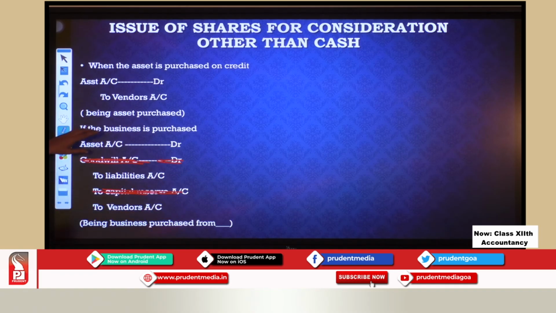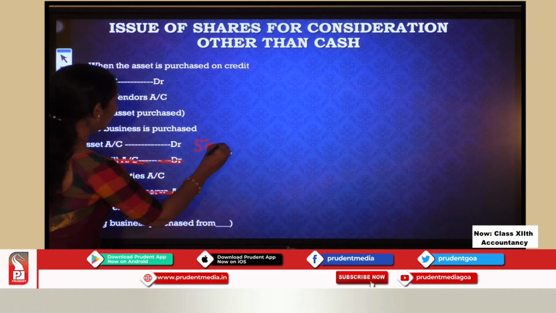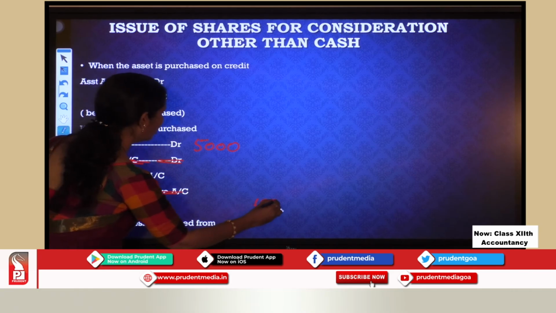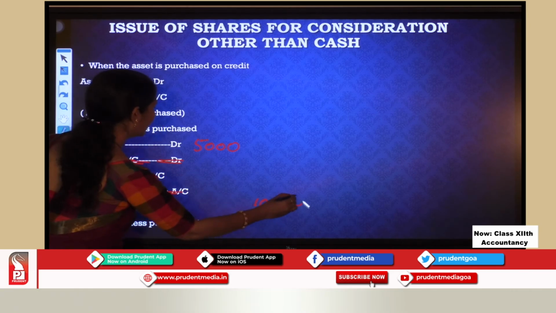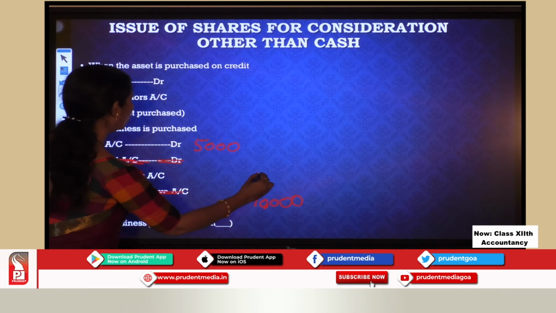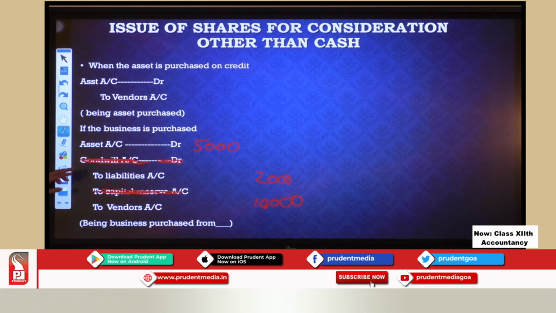Now if the value of the assets is, say, 5,000 rupees, I am just giving you an example, and you have decided to buy this business at 10,000 rupees, and the liabilities were, say, 2,000 rupees. Now see, I have asset account debit 5,000 rupees, to liabilities account 2,000 rupees, to vendor's account 10,000 rupees. Now just check whether this entry is okay.